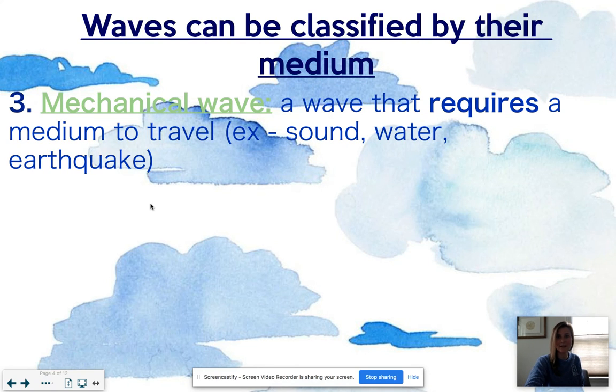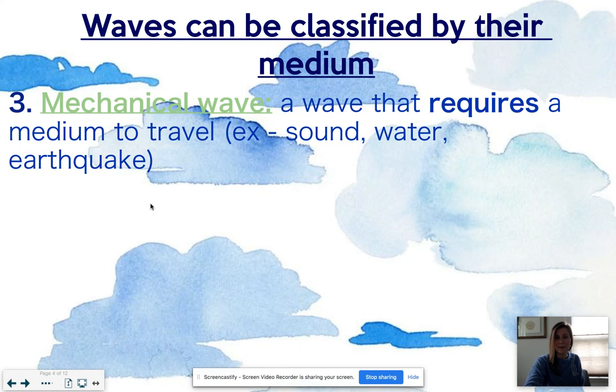Now, waves can be classified in a couple different ways. One way that waves can be classified is by their medium. The third WWK is a mechanical wave. A mechanical wave is a wave that requires a medium to travel. Examples of these are sound, water, and earthquake waves.